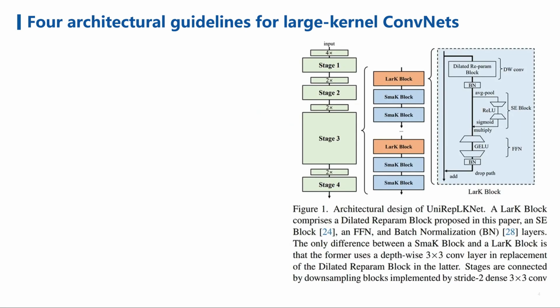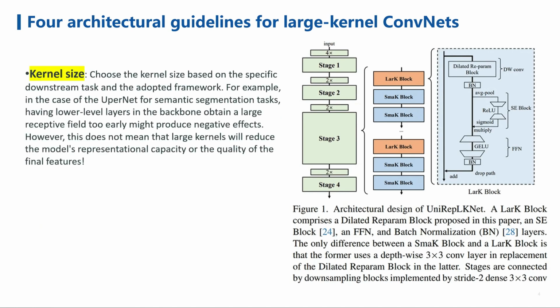Continuing with our architectural guidelines, we have the third guideline on kernel sizes. It is important to choose the kernel size based on the specific downstream task and the adopted framework. For example, in the case of UperNet for semantic segmentation tasks, using large kernels too early in lower-level layers might produce negative effects. However, this does not mean that large kernels will reduce the model's representational capacity or the quality of the final features.